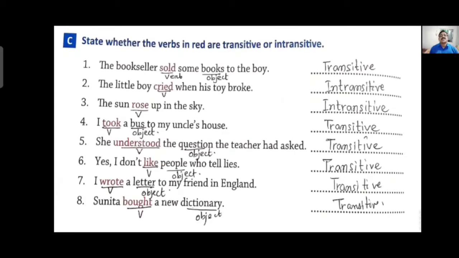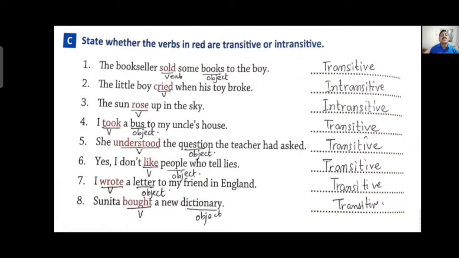Exercise number 6, state whether the verbs in red are transitive or intransitive. The bookseller sold some books to the boy. You can see sold is the verb, books is the object, that is why it is a transitive sentence. The little boy cried when his toy broke. Here the verb is cried, but there is no object, so it is intransitive.